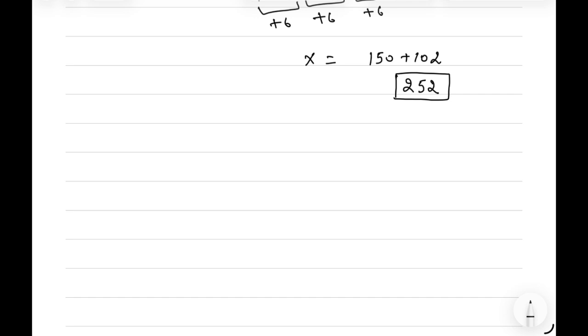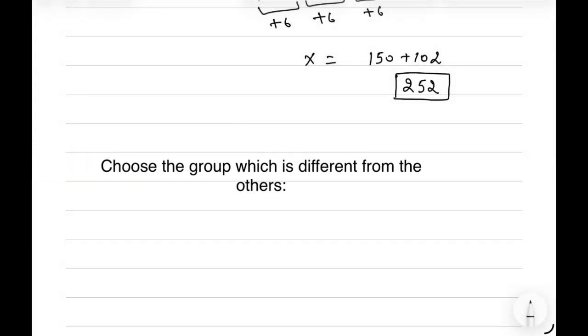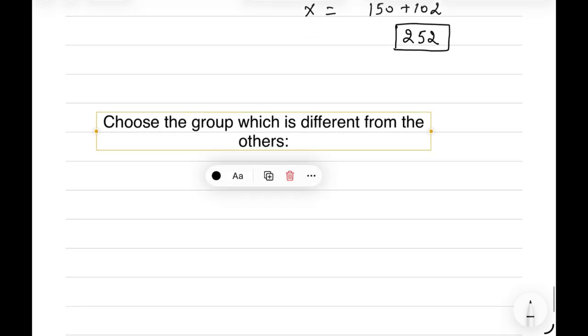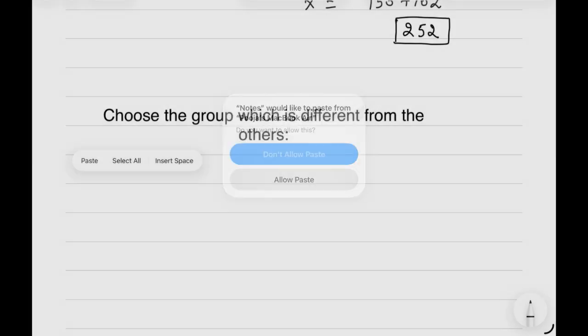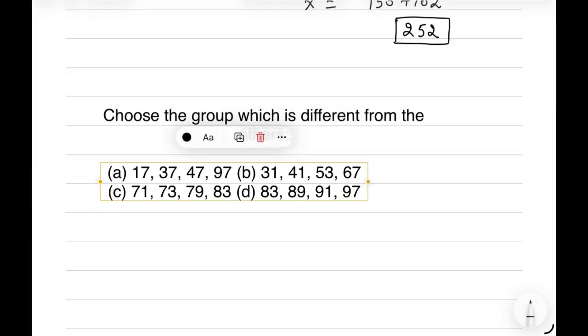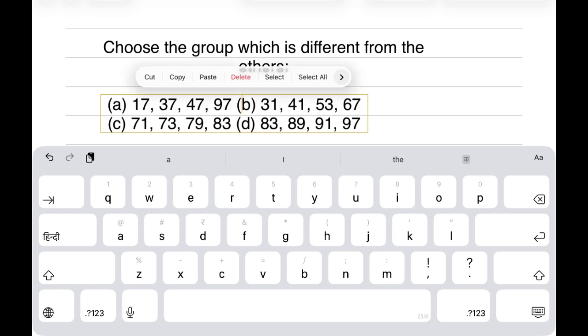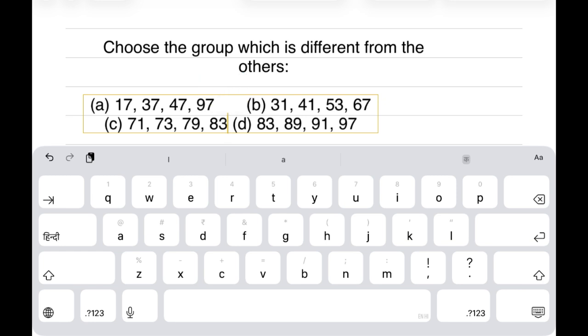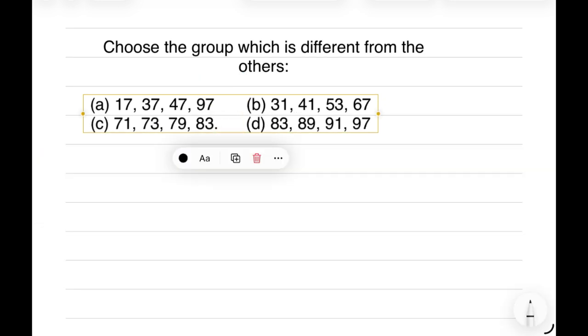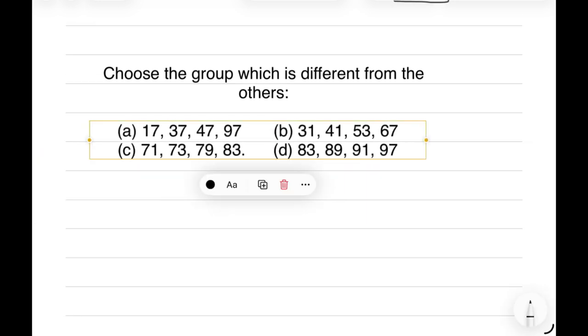And another question we can have is of the type where we have to find the odd one out. We are given 4 options. Out of them 3 follow the same pattern, and 1 follows a different one, that is, one option is totally different from the others. So the question is: choose the group which is different from the others. This question is from the 2023 examination. Option A is 17, 37, 47, 97, and option B is 31, 41, 53, 67. Option C is 71, 73, 79, and 83, and option D is 83, 89, 91, and 97.